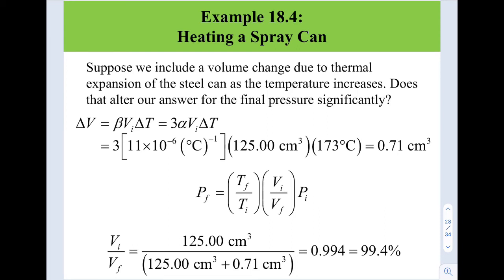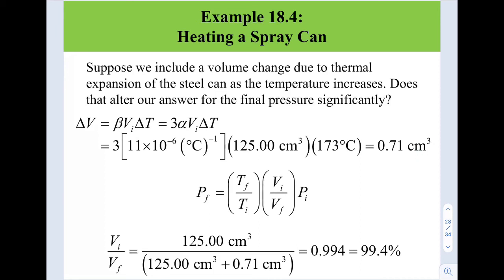Okay, so now let's consider the thermal expansion for the can, the steel can, the container. Alright, so delta V equivalent to beta V initial delta T. The beta is 3 times alpha. Okay, so alpha for steel is 11 times 10 to the power of negative 6. And then volume initial 125. Okay, and delta T is 173 degrees Celsius. Then you are going to have 0.71 centimeter cube. Okay, this is the delta V.